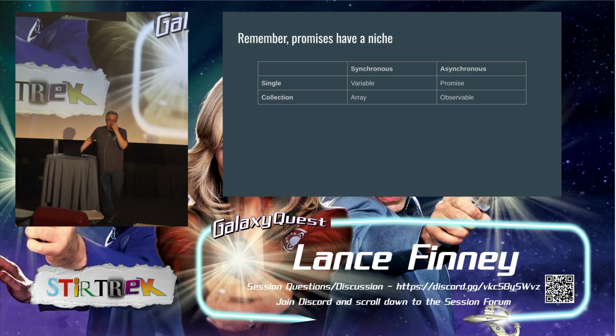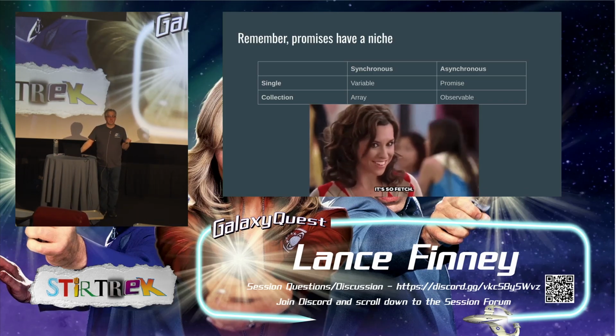So I've talked mostly about observables and signals here, but remember, promises still have a niche. Going back to this matrix, I do see people say, I never use promises anymore because observables are more powerful, so why would I bother? And to me, that sounds like saying, I never use variables anymore because I have arrays and they're more powerful, so why would I bother? But we don't act that way. We don't wrap every variable in an array just because there's array things we could do to it. Still, promises have a niche, and they are the right thing to do with fetch. It really is the ideal use case.